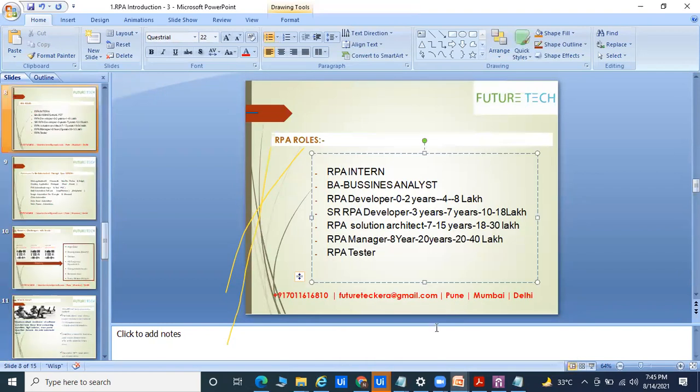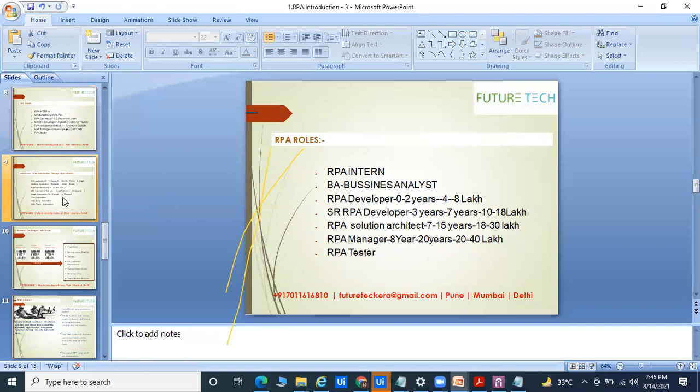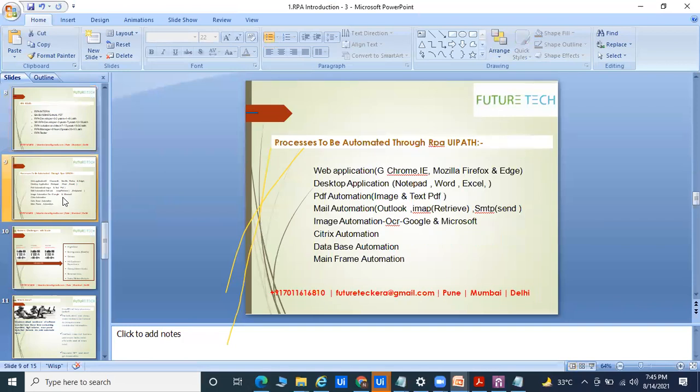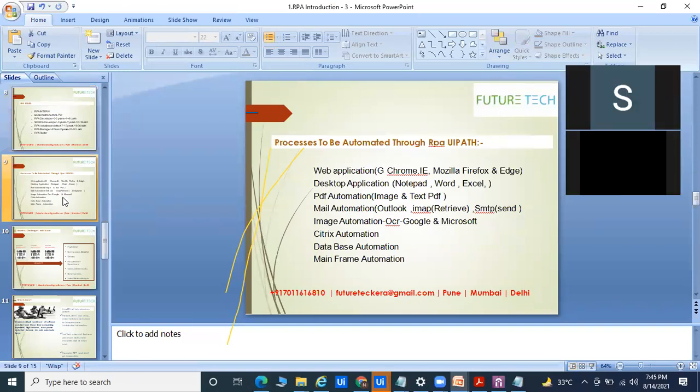If you ask me which role is good, it depends on your experience. If you have more than 10 plus years of experience, you can go for the solution architect role. There you will get a good salary from the market. Please try to understand, this is the 2021 market and 8 months are already complete. Right now, people are getting even more than their expectation from the market, because if you go to multiple MNC companies, they can provide you a good salary. I have already worked with very good MNC companies like Capgemini, Cognizant, HCL Technologies. If you go for a good company, they can pay you a good salary according to your requirement.